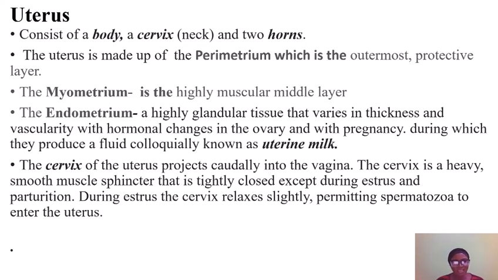This endometrium produces a colloidal fluid known as uterine milk. This uterine milk sustains the growing embryo prior to the time the placenta will develop.